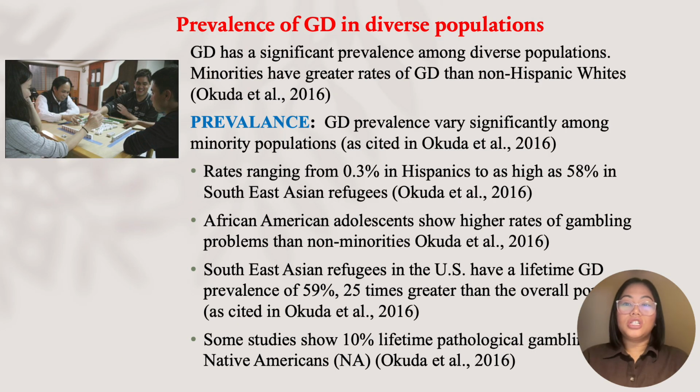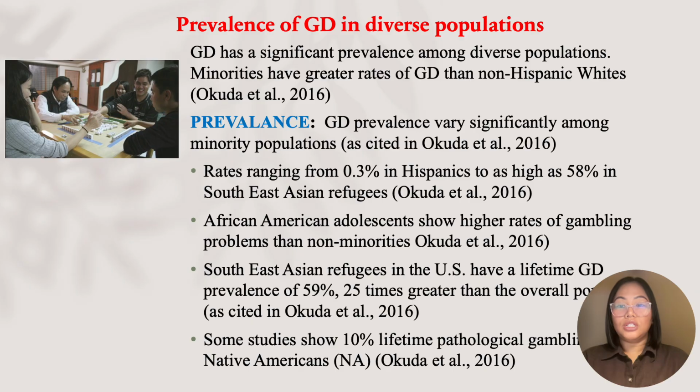Gambling disorder, or GD, has a significant prevalence among diverse populations. Ethnic and racial minorities often experience higher rates of GD compared to non-Hispanic whites. GD prevalence varies widely among minority groups, ranging from 0.03% in Hispanics to as high as 58% in Southeast Asian refugees. African American adolescents show high rates of gambling problems compared to non-minorities.